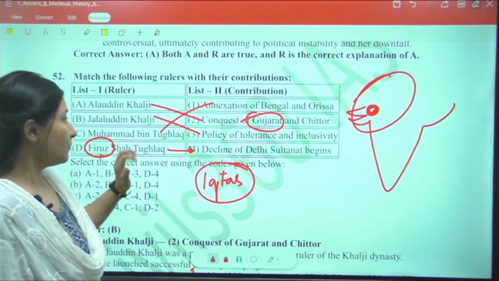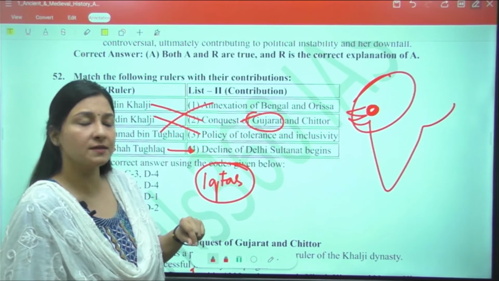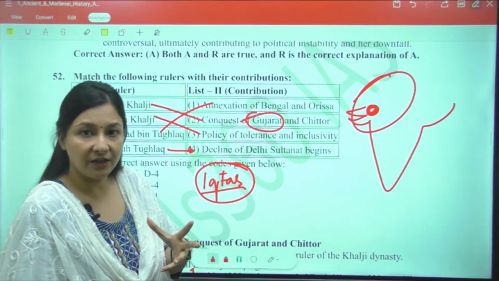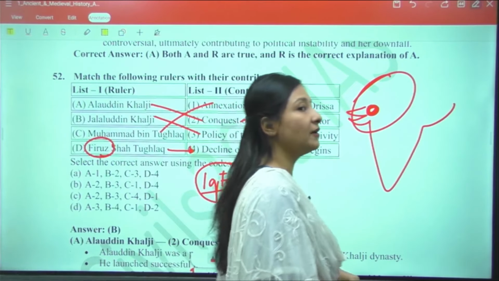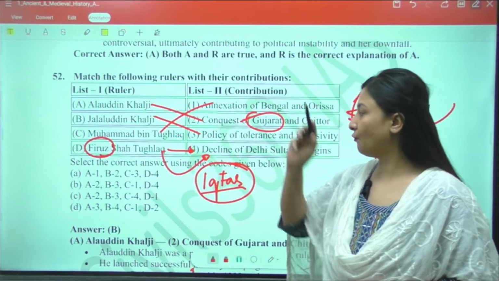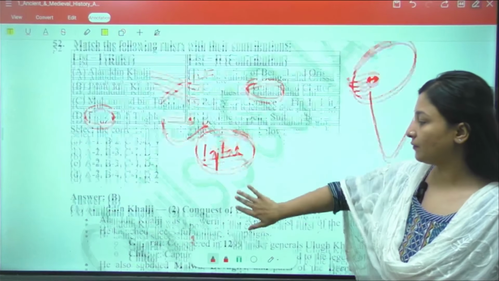So, what happens during the time of Firoz Shah Tughlaq, we noticed that he had made this position of Iktas hereditary, and this led to Iktadari crisis. Now, this became one of the major reasons for decline of the Delhi Sultanate. Is it clear?